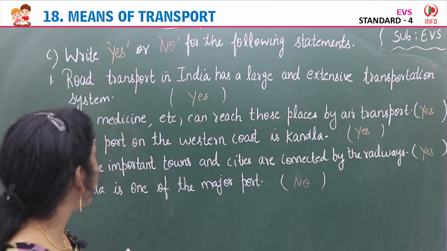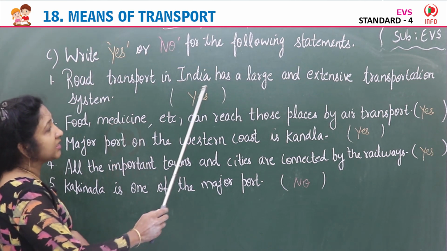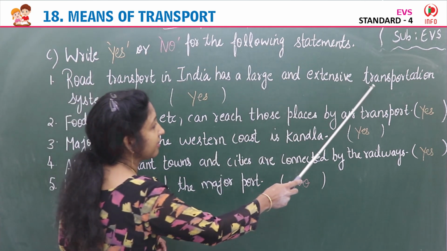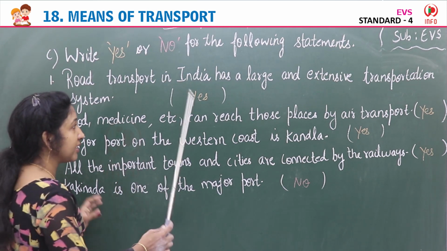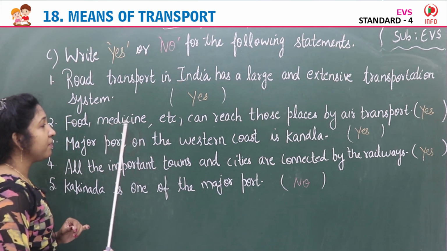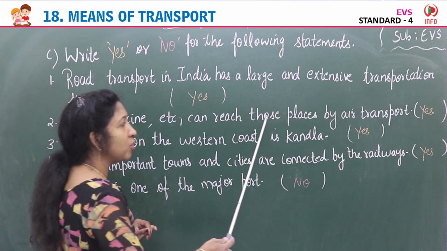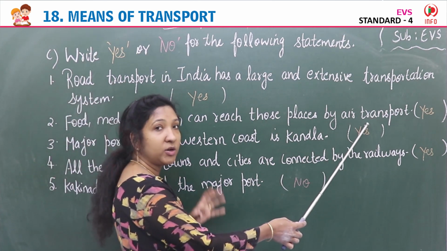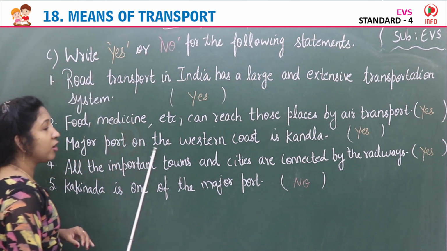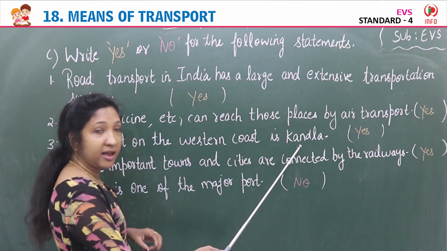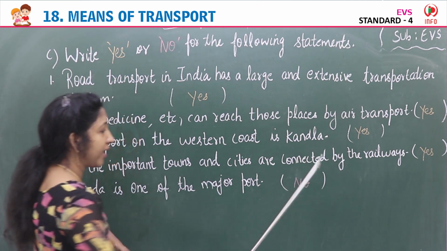So the first one, road transport in India has a large and extensive transportation system. The statement is correct. So write yes. Second, food, medicine, etc. can reach those places by air transport. It is a correct statement, so write yes. Third, major port on the western coast is Kandla. Yes, it is a correct statement, so yes.